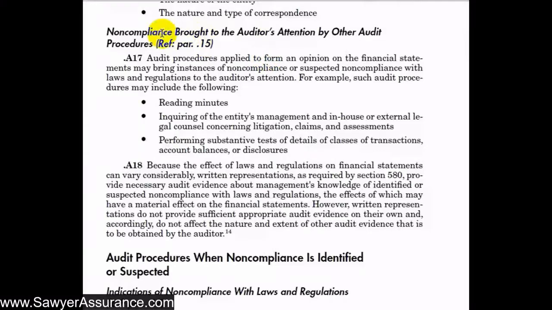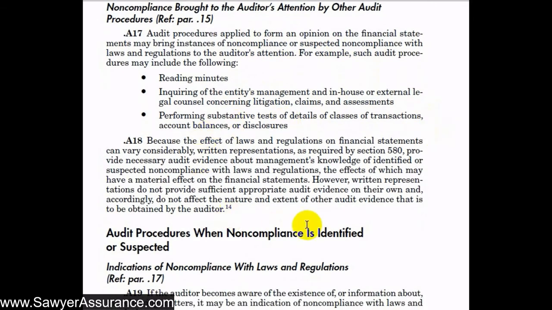So next we discuss what to do when non-compliance is brought to our attention by other procedures. So things may come to our attention that might lead us to believe there's non-compliance with the laws and regulations at the entity, and that might come to us when maybe we're reading the minutes of the board of directors meetings, or when we inquire of the entity's management and their in-house legal counsel about certain things. Also, maybe performing substantive tests of details of classes of transactions, account balances, or disclosures. So while we're performing these procedures, it might turn out that we are alerted to non-compliance or suspected non-compliance. So in that instance, we might need to decide what to do next in relation to those, and we'll discuss that in the next video on audit procedures when non-compliance is identified or suspected.